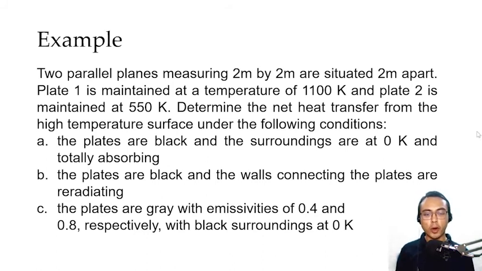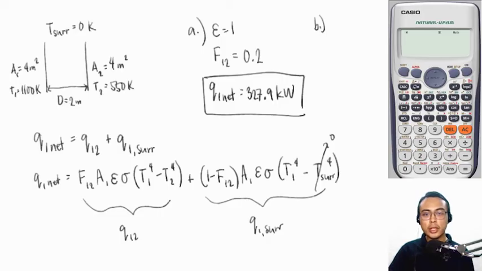The solution to part B is similar to that of part A. We just need to get the first term of our heat equation. Here, instead of solving for the net rate of heat transfer Q1 net, we will only be solving for Q12. And based on our overall equation, Q12 is simply F12 A1 emissivity constant times the difference in temperatures of the plates raised to the fourth power. Okay? But with that, we still have to note that our plates are black. Therefore, emissivity is still equal to 1.